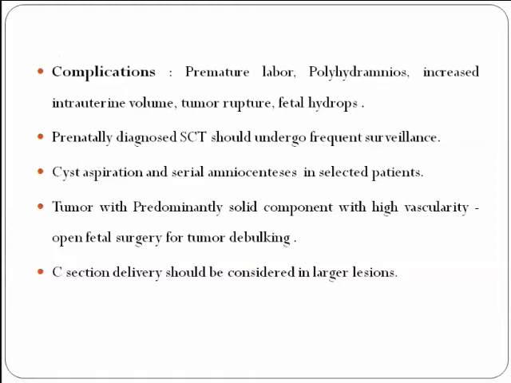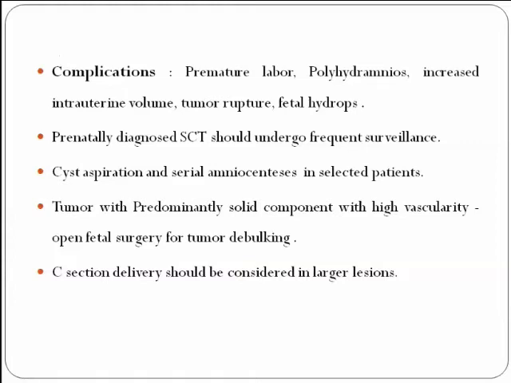Based on size, the sacrococcygeal teratomas are divided into small, moderate, and large. 2 to 5 centimeters is small, 5 to 10 centimeters moderate, and more than 10 centimeters is a large tumor.